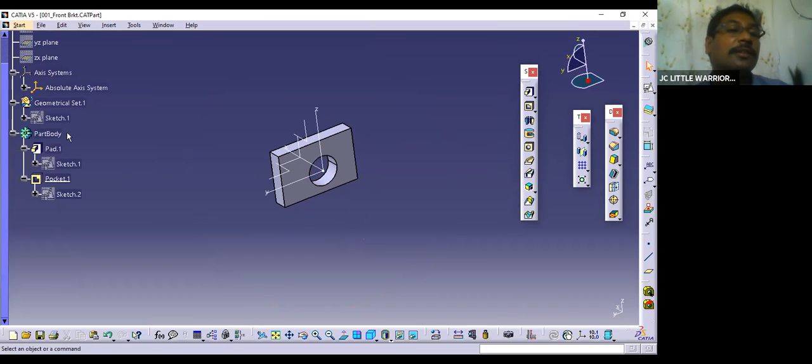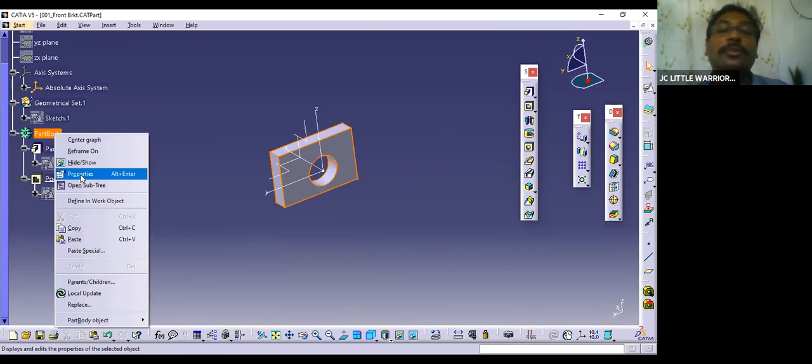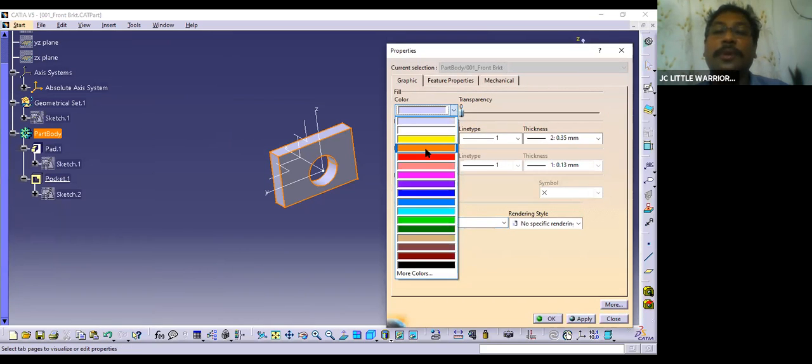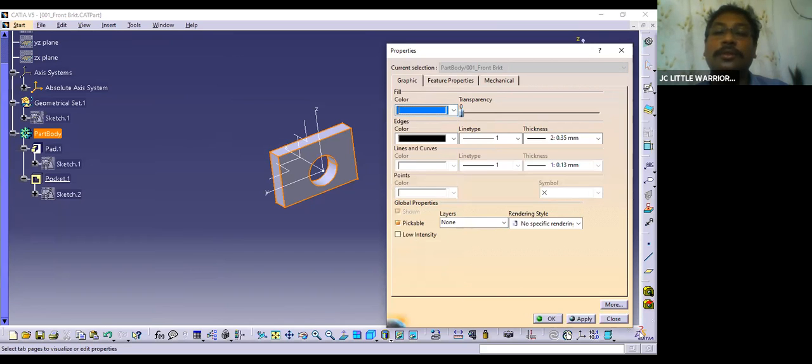You want to change the part color, say apply. Part color is changed. And if you want to increase the transparency, say apply. See, now the whole part is transparent.